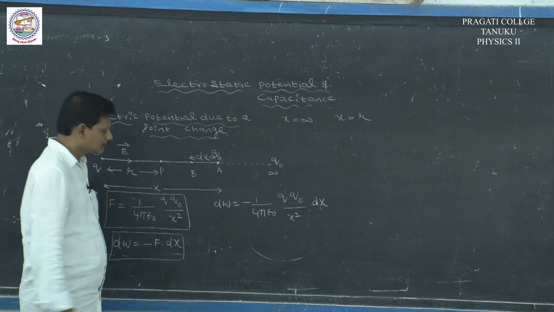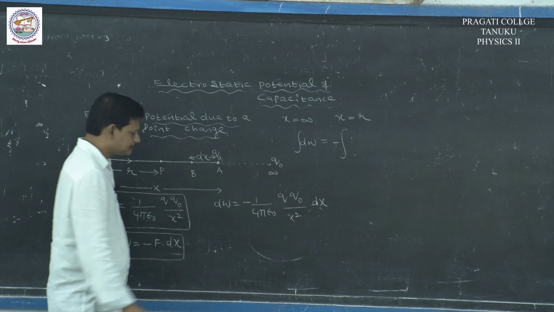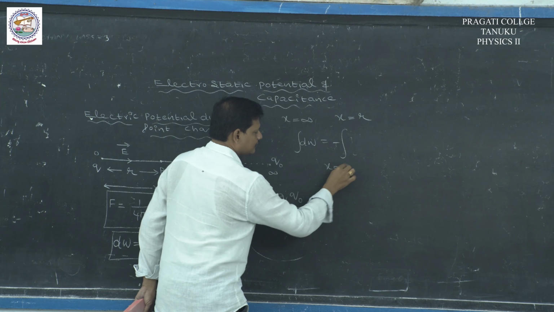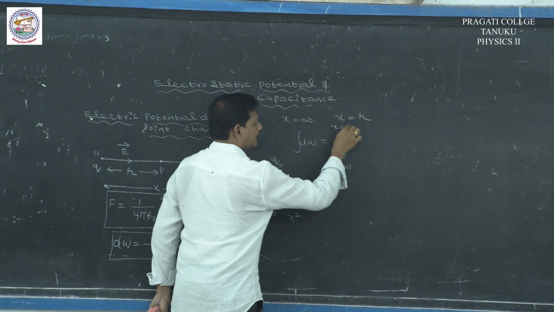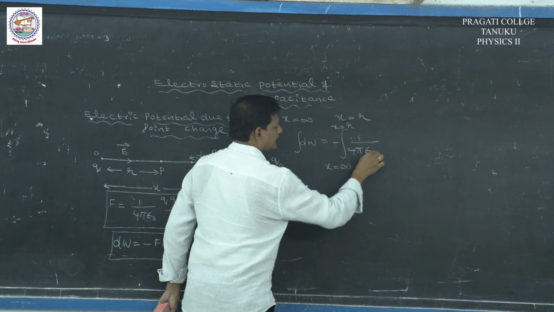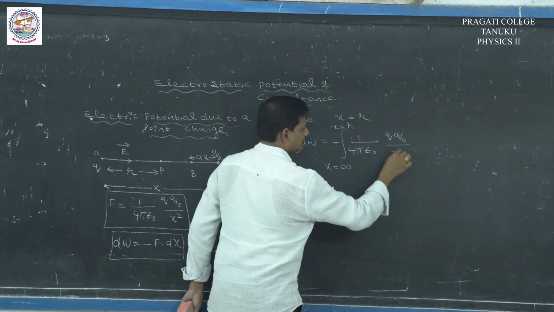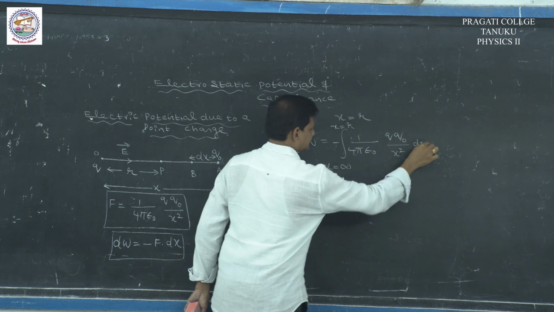So, total work done can be calculated by integrating the above equation on both sides, x equal to infinity to x equal to r, 1 by 4 pi epsilon naught Q Q naught by x square dx.